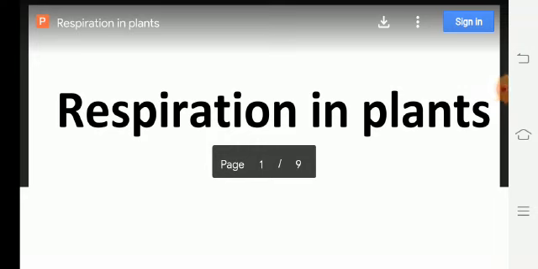Hello everyone. Today I will start with chapter 14, that is respiration in plants. In previous classes we understood how photosynthesis takes place in green plants. Photosynthesis is an anabolic process in which organic food molecules are synthesized in green plants from simpler substances like carbon dioxide and water with the help of sunlight and chlorophyll pigments.